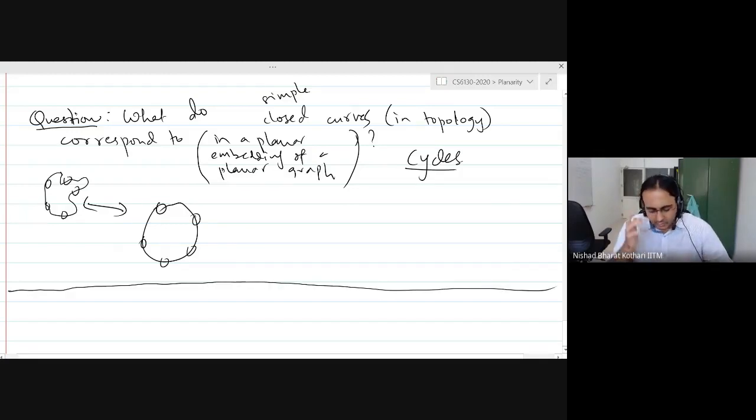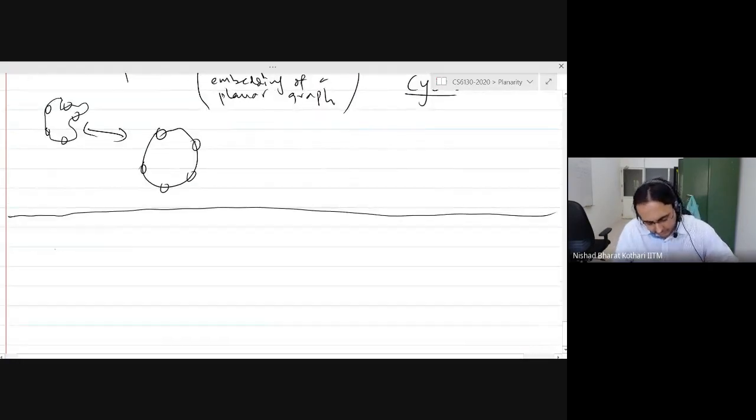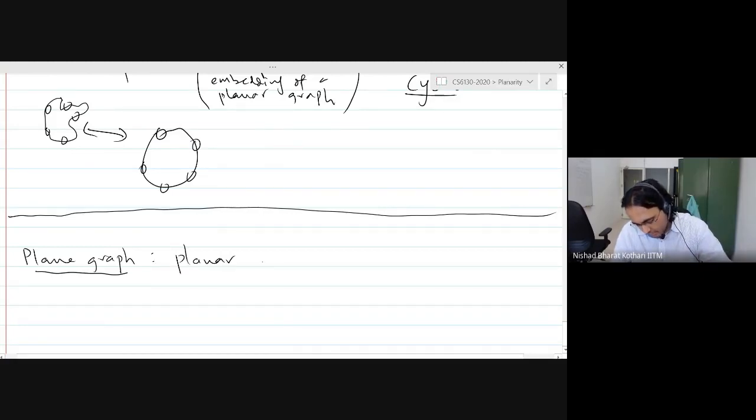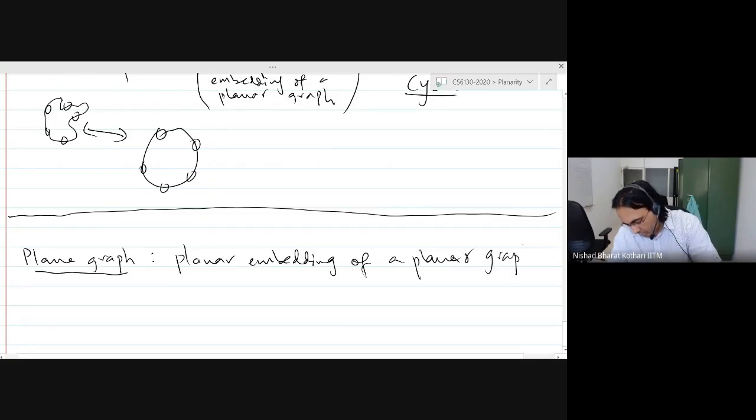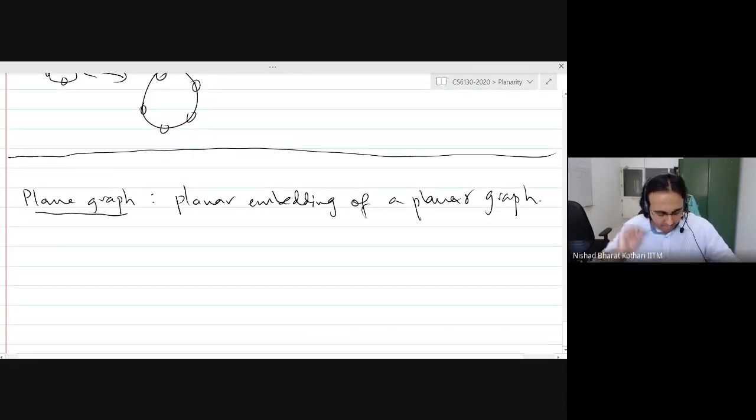Now you see, throughout this discussion, I had to keep saying planar embedding of a planar graph. It might have been a bit annoying. So we are going to introduce a term, a plane graph. When we say plane graph, we are referring to an embedding. And this is actually a very important distinction that I want you to keep in mind when also writing